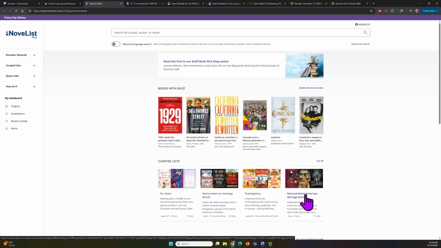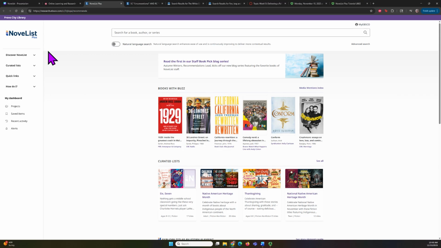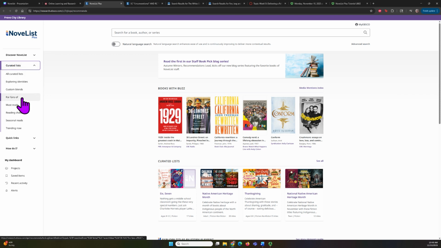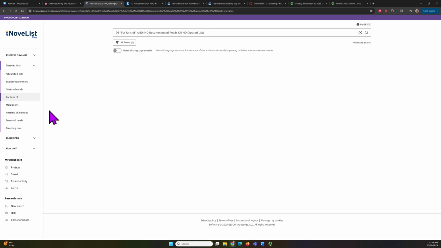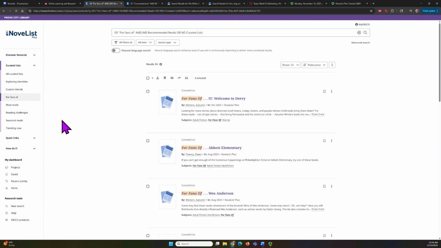So first, I want to draw your attention to the left-hand side of the page, and these drop-down menus. These are quick, easy ways to find books. These curated lists are created by the staff of NoveList and connect books in interesting, unique ways that maybe you wouldn't have, that are not obvious. So I like this tab for fans of. This brings up pop culture topics and different timely topics, maybe something that's popular in the news now, to help you find a book connected to that.